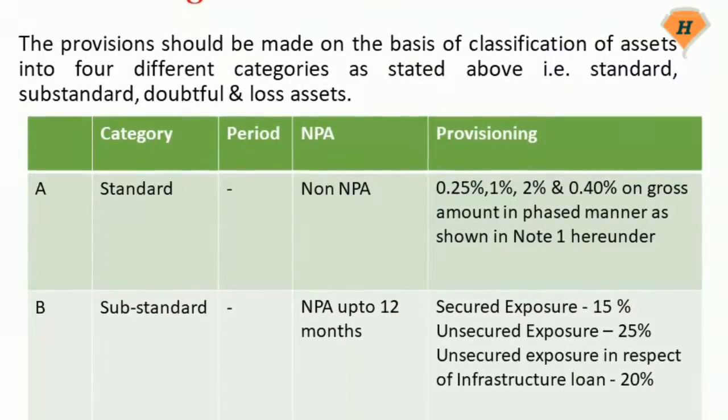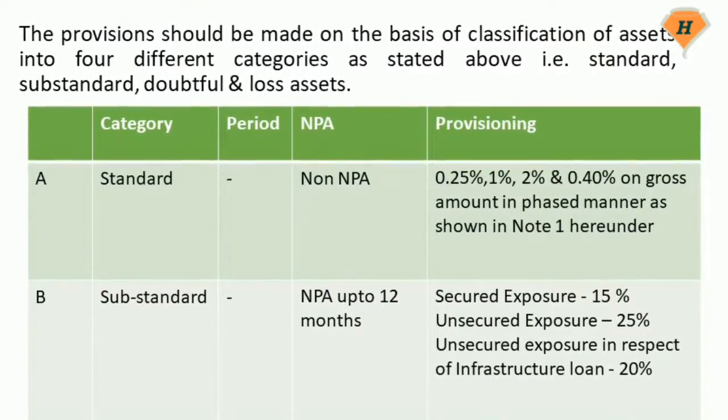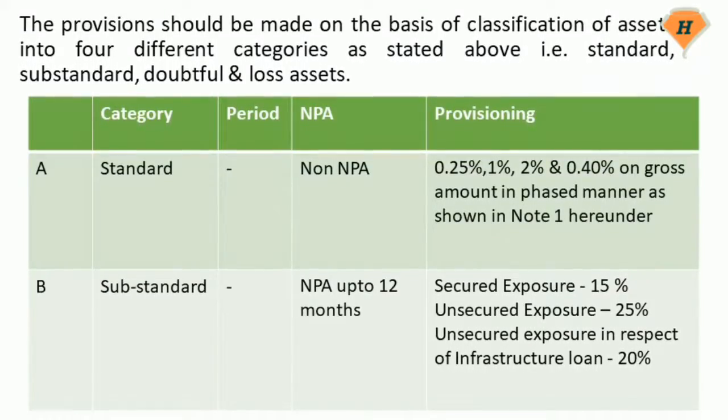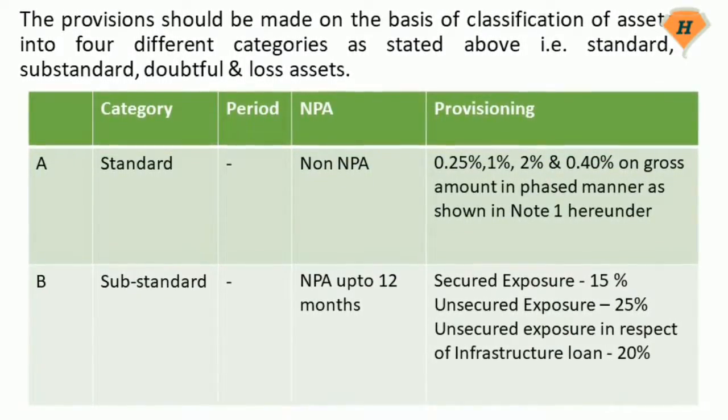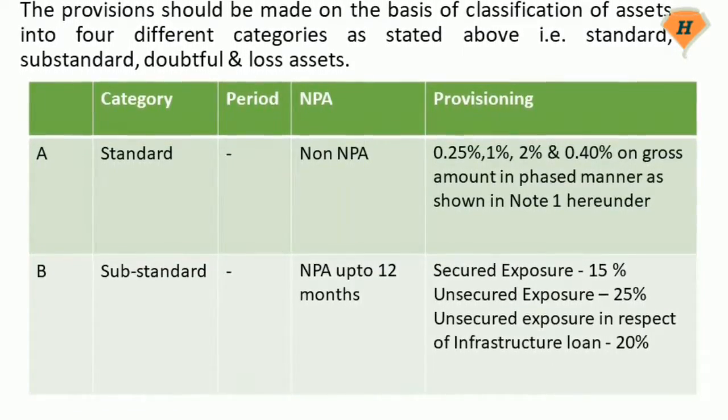For substandard and NPA up to 12 months, for secured exposure, 15%. For unsecured exposure, 25%. For unsecured exposure in respect of infrastructure loans, 20%.